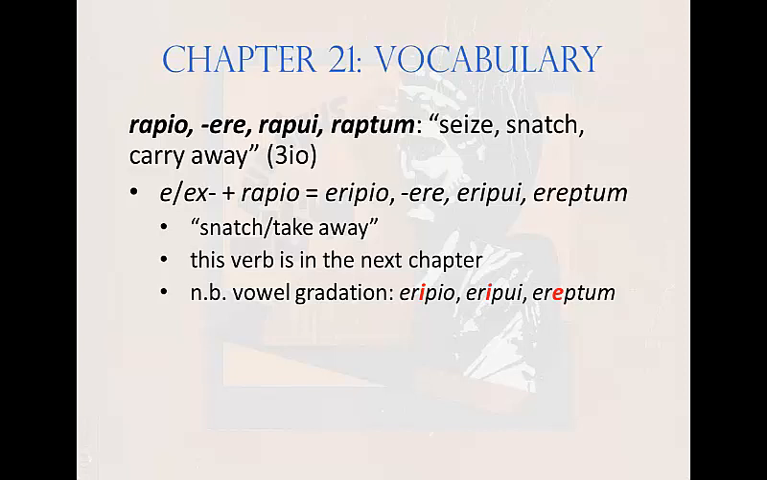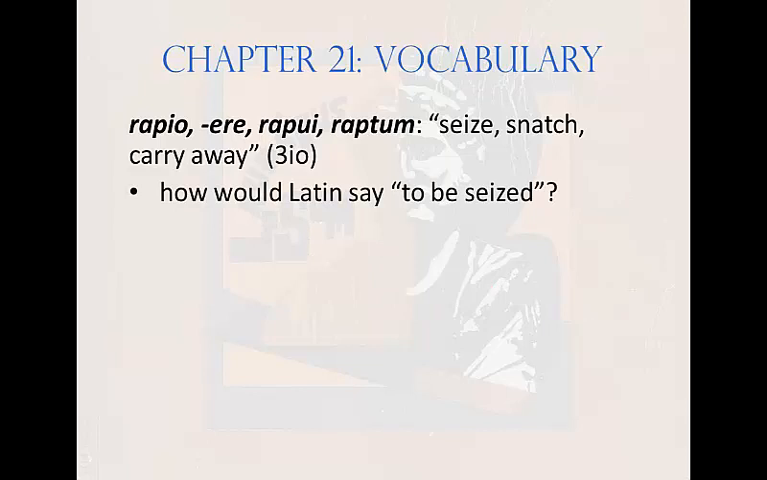Here, the more colorful a of the basic verb is degraded to either i or e. How would Latin say, to be seized? In other words, what's the present passive infinitive? Remember, it's third conjugation io. Excellent. Rapi, or in its compound form, eripi.